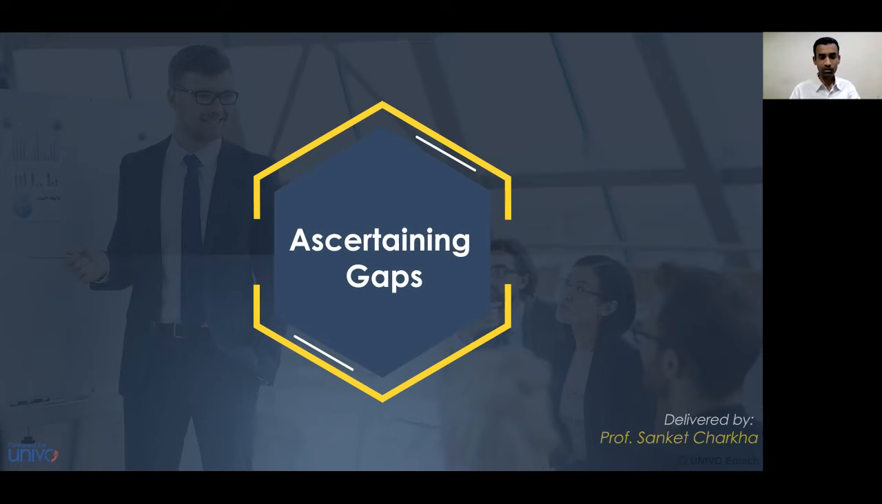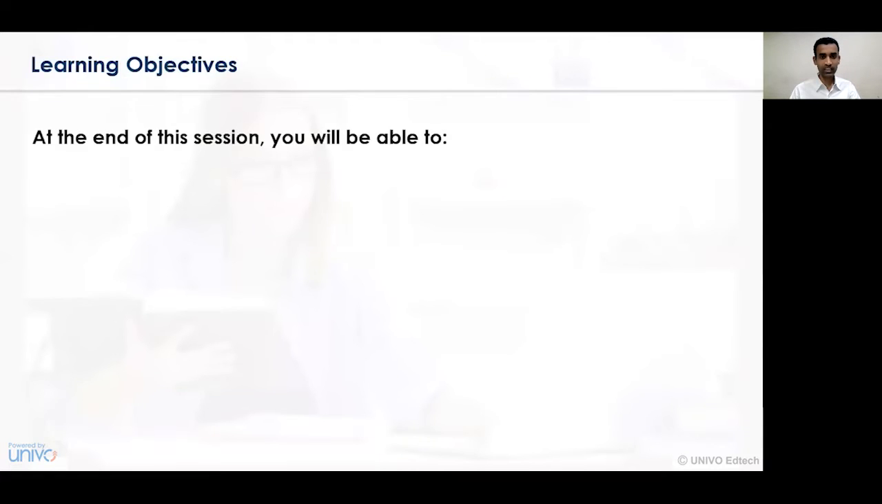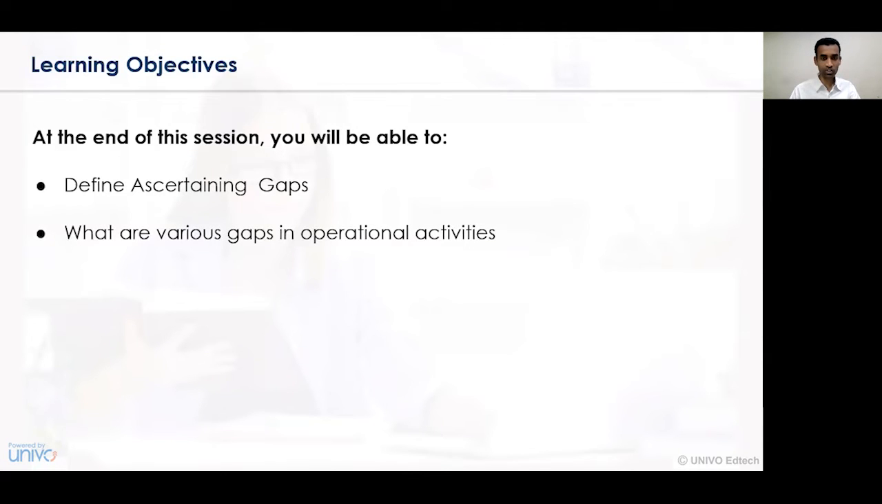In this particular session, we'll understand the concept of ascertaining the gaps. Learning objectives: at the end of this session, the learners will be able to understand what we mean by ascertaining the gaps, what the various gaps in operational activities are, and what control measures have been undertaken to overcome those gaps.